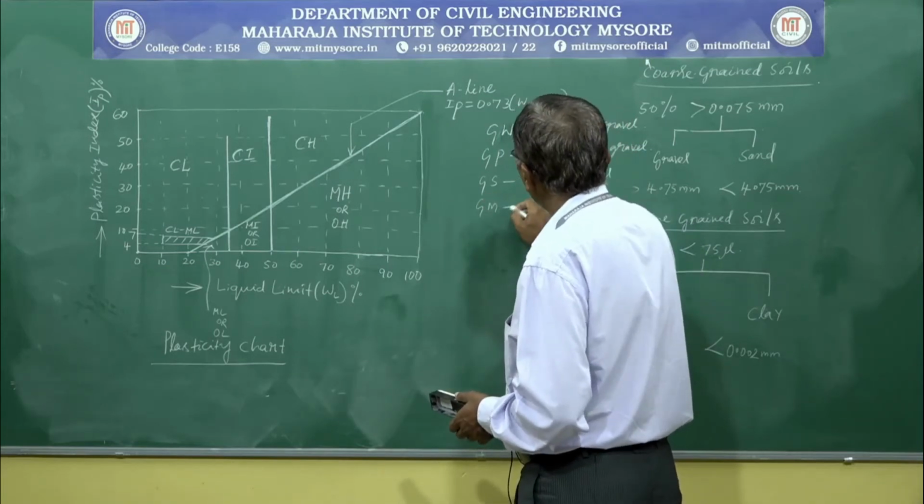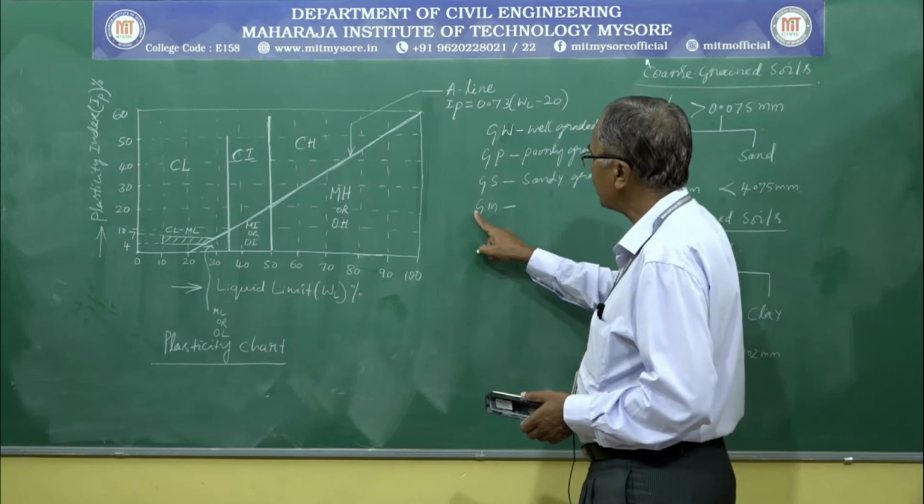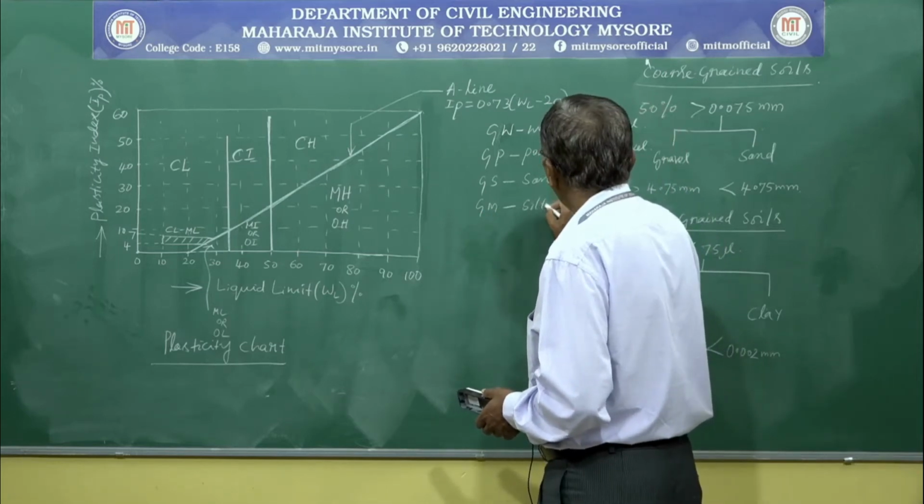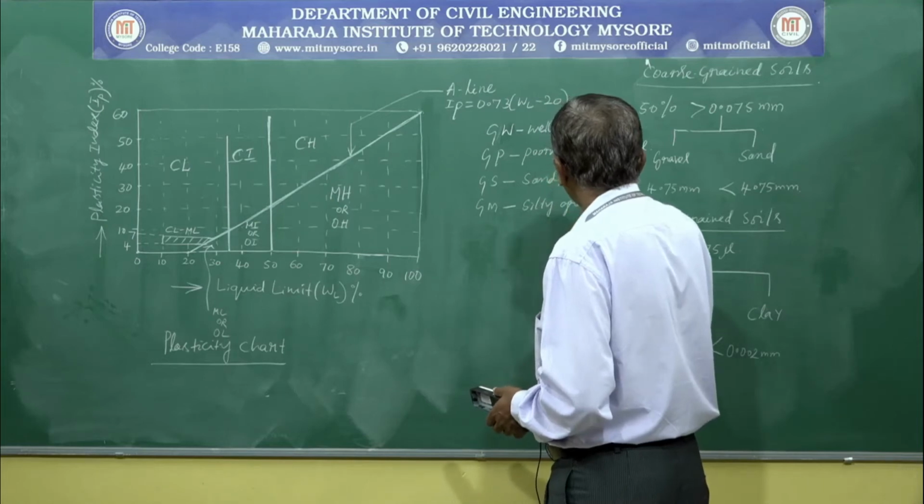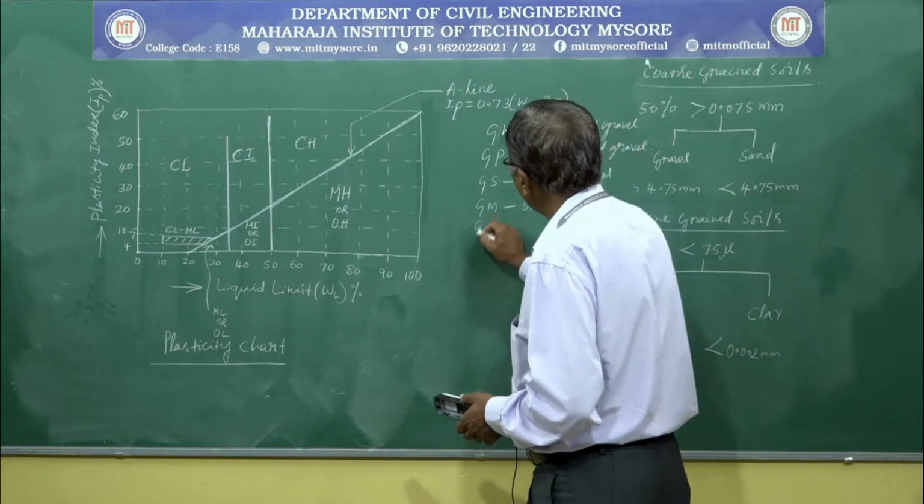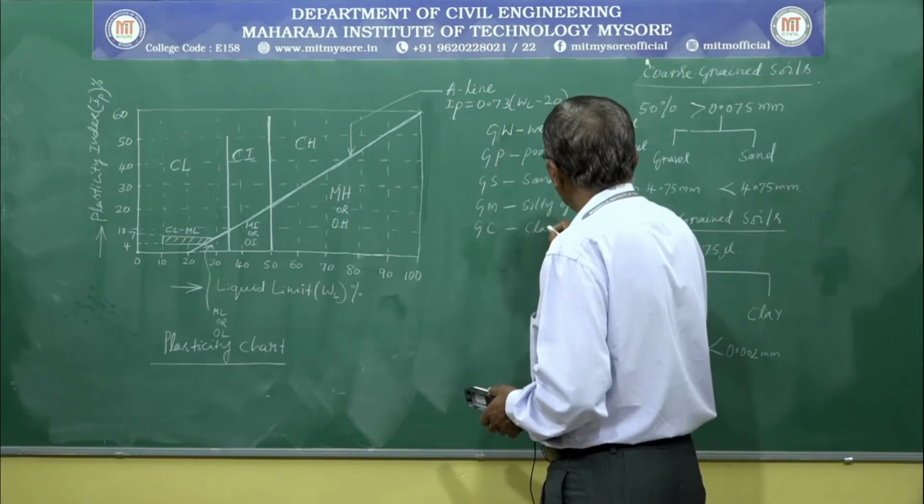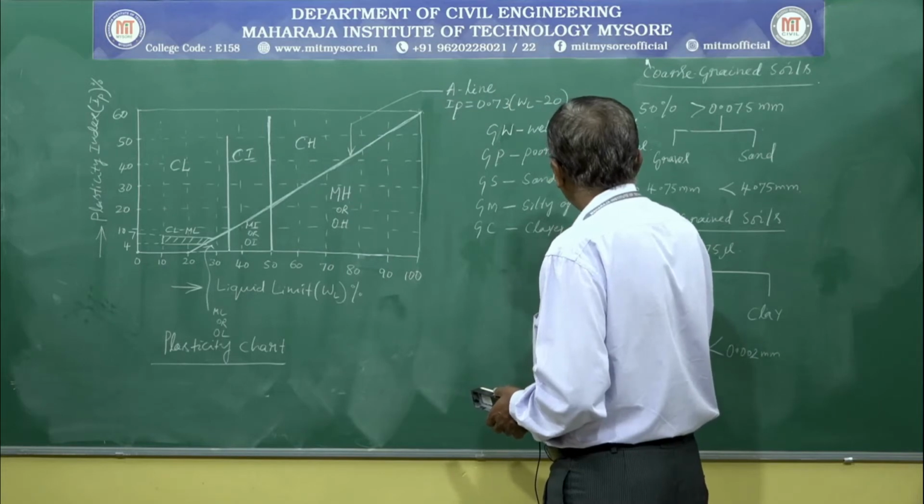Or GM. M stands for silt and G stands for gravel. It is silty gravel. And GC, it is clayey gravel.